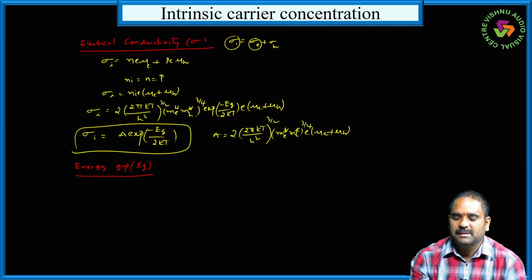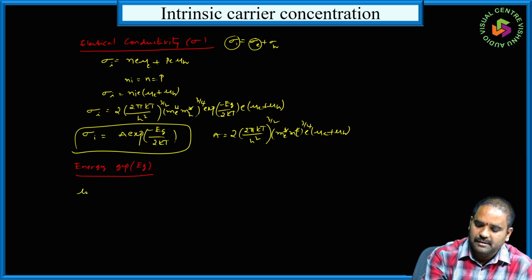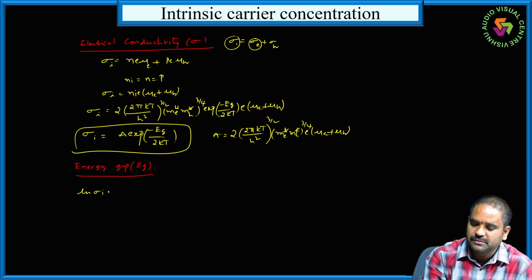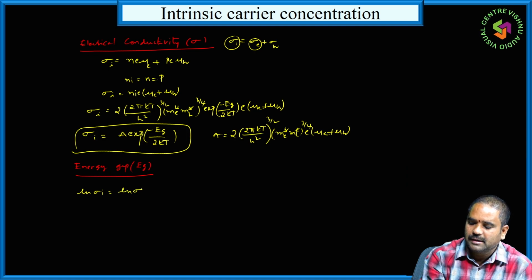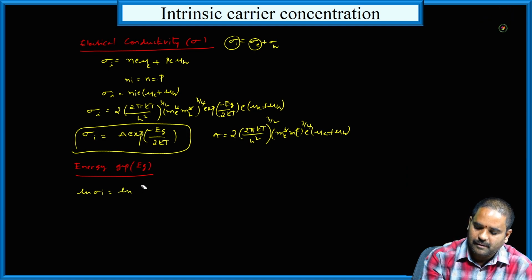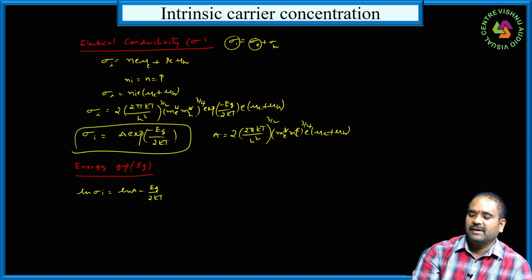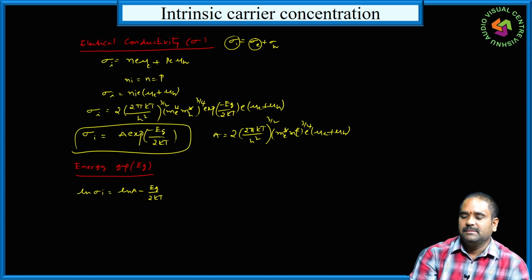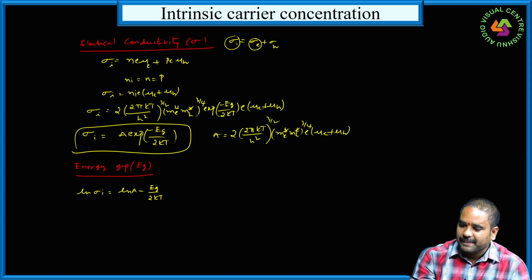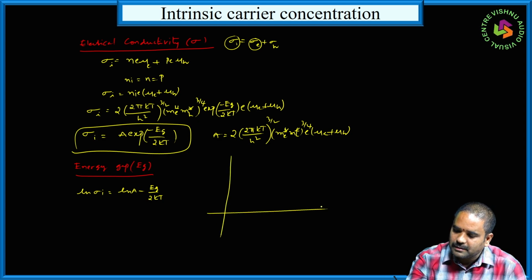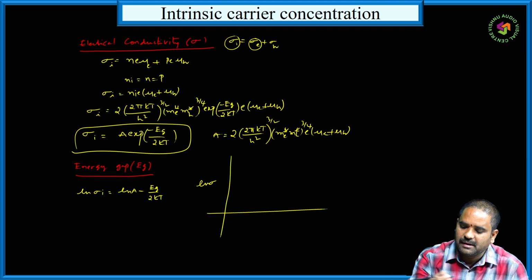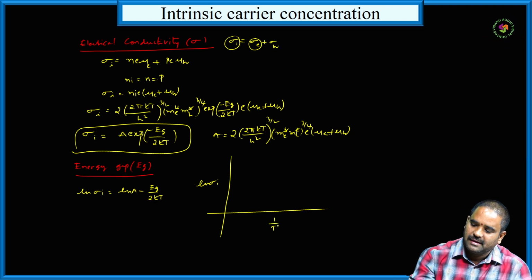Again, taking logarithm on both sides, we can write natural logarithm: log sigma I is equal to log A minus Eg by 2kT. So if you plot the graph between log sigma on the y-axis and 1 by T on the x-axis, it gives a straight line.